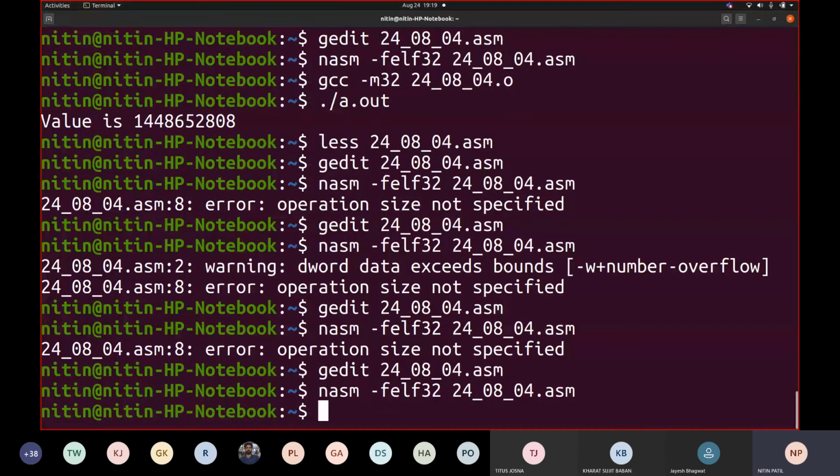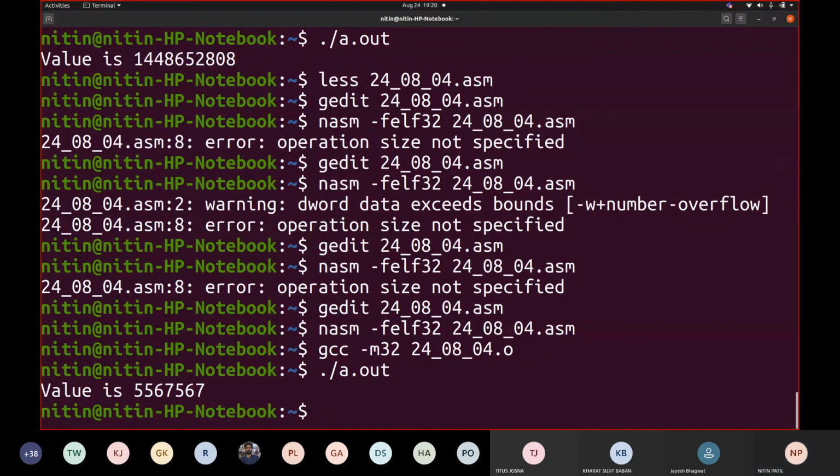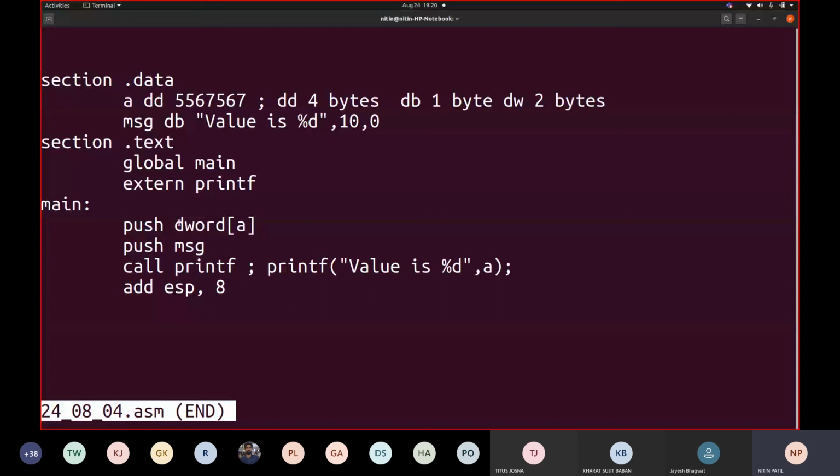Now let us try to translate. Now the problem is solved. Now I will link it and then execute. Now is the value shown there? Can you see that? How did we achieve this? We achieved it by the change in our code with this D word.